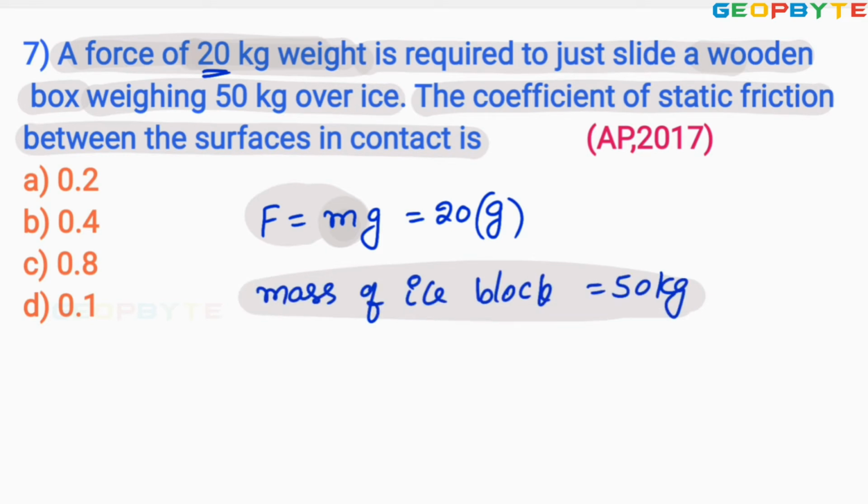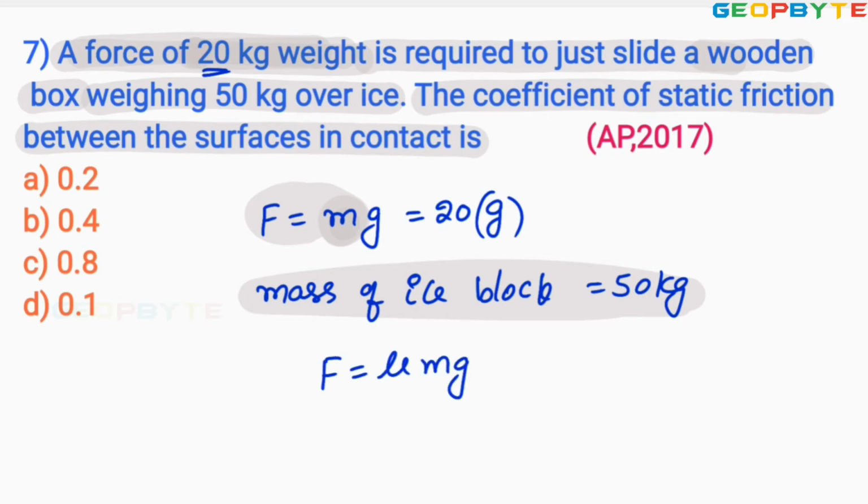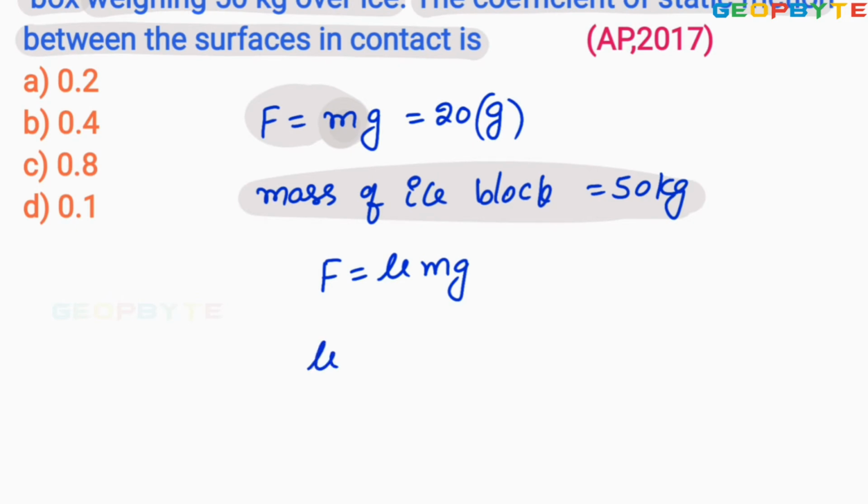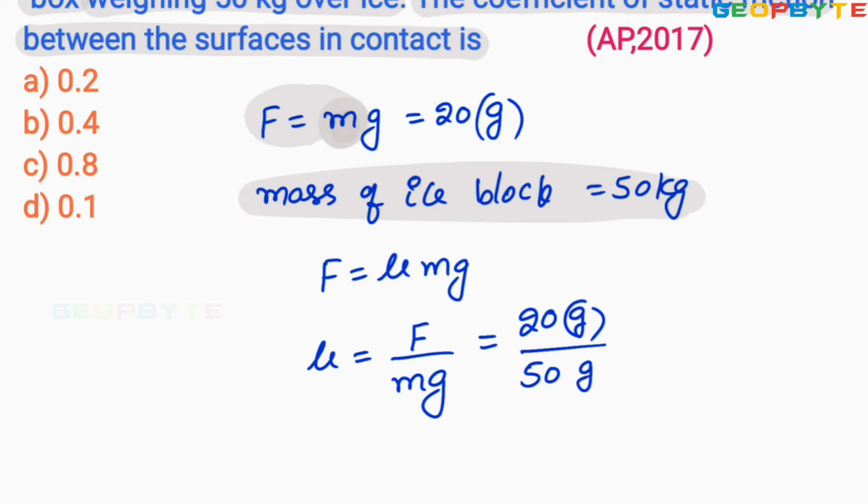You are asked to find the coefficient of friction. You know F equals mu mg. From this, the coefficient of friction mu equals force divided by mg. Here the force is 20 multiplied by g, divided by mg. The mass of the block is 50 multiplied by g.